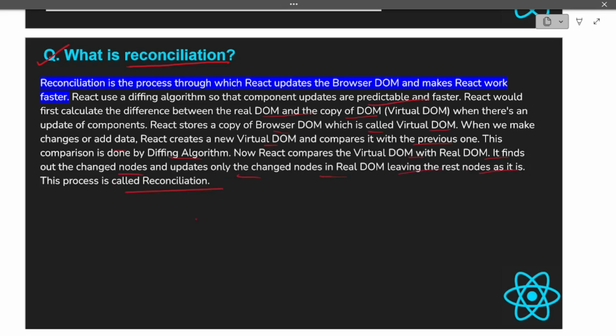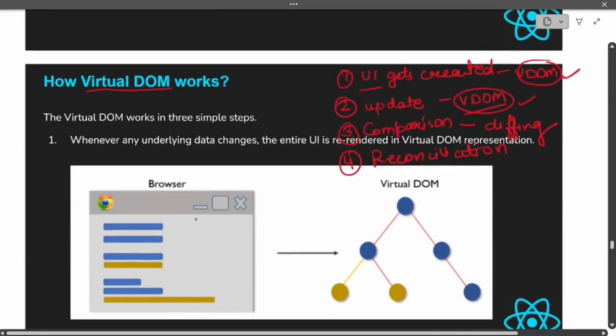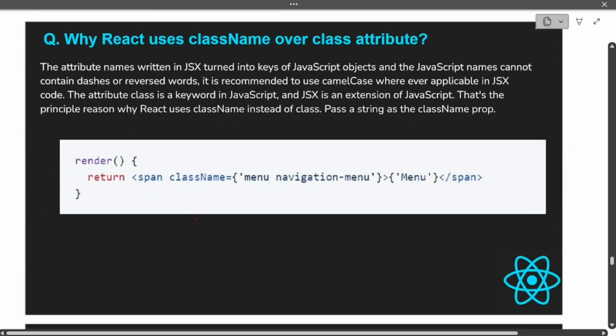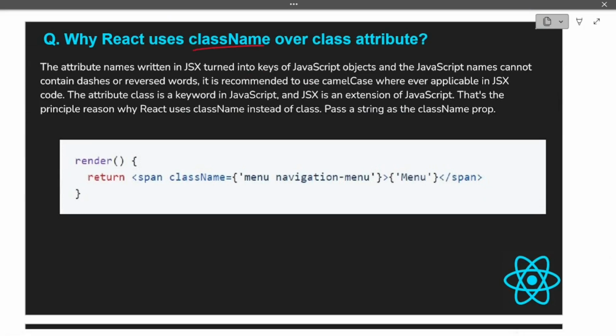I hope now the entire story makes sense, because we have already discussed the 4 points and reconciliation is the final point out of the 4. So let's move on to the next question now. The next question is why React uses className over class attribute, because we have seen that in HTML there was a class attribute that we used to use, but why does React use className? So there are two important reasons behind this. We will see this. First of all, let's read the answer for it.